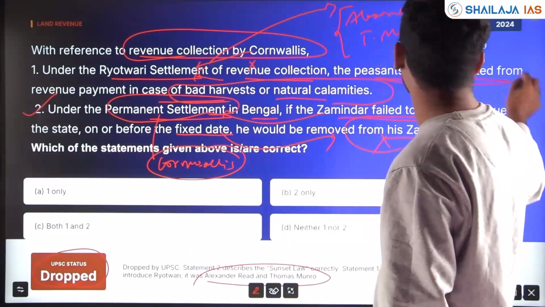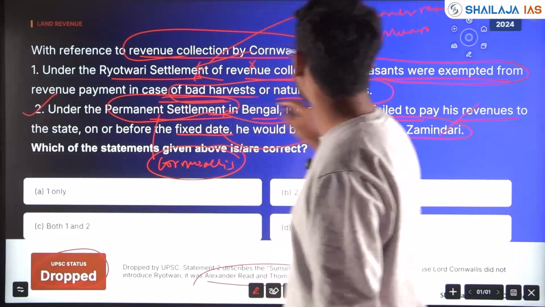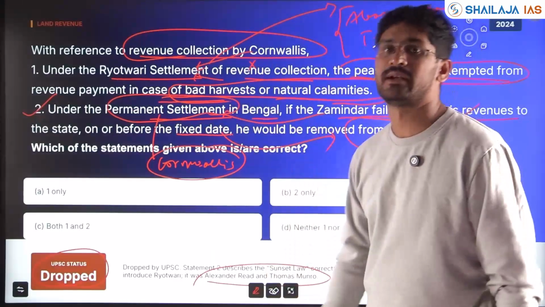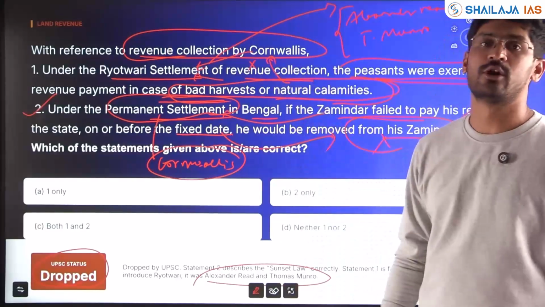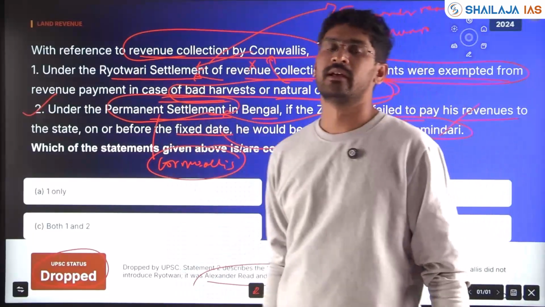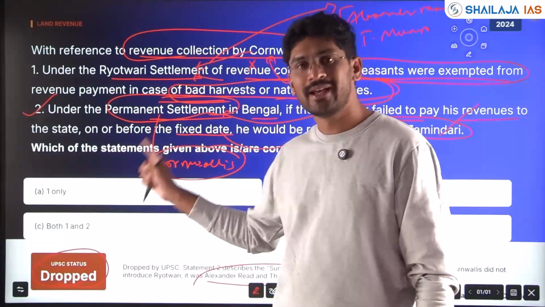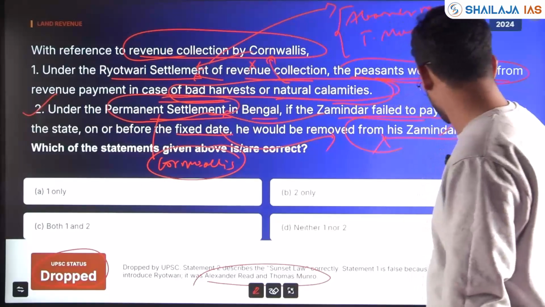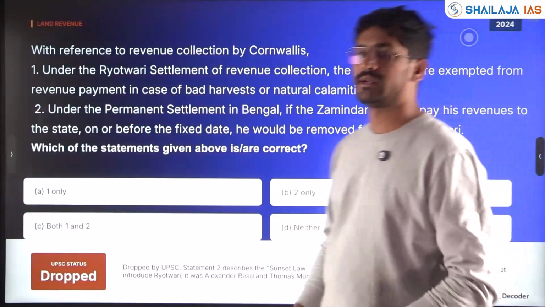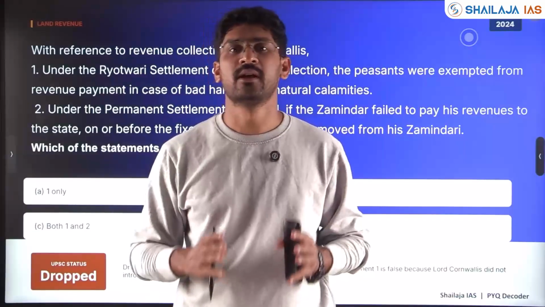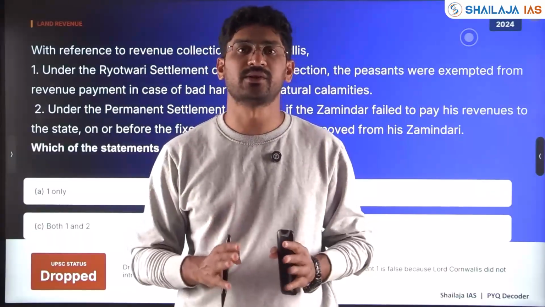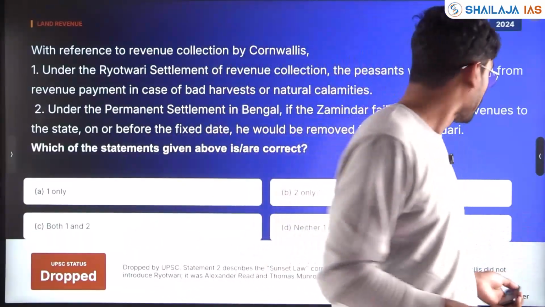The statement that peasants were exempted from revenue payment in case of bad harvest or natural calamities is not always true, and it is technically wrong because Cornwallis didn't introduce the Rayatwari settlement. But statement 2 is correct. Clear? What is important is that the revenue policies, the taxation policies of the British, and their administration become important.